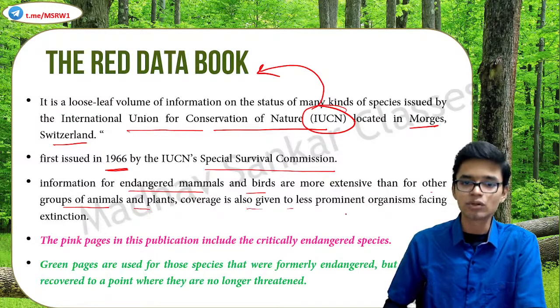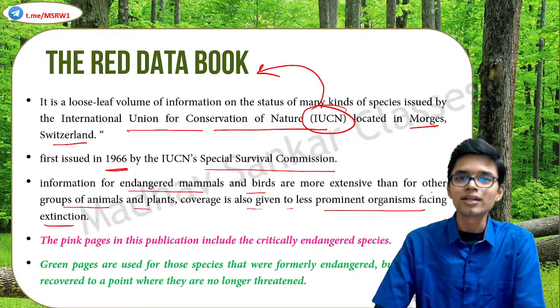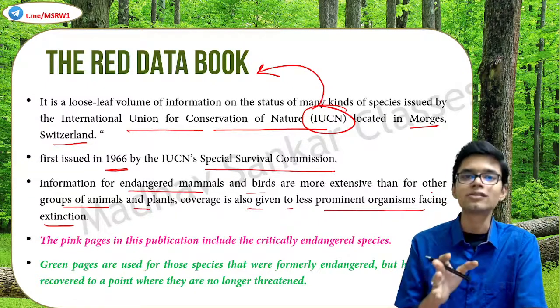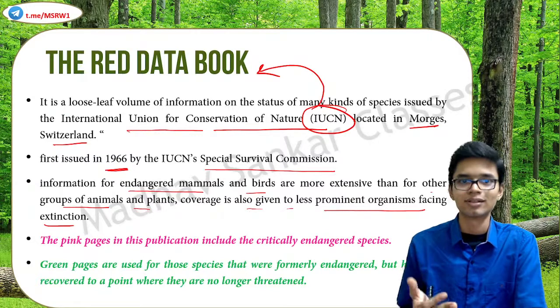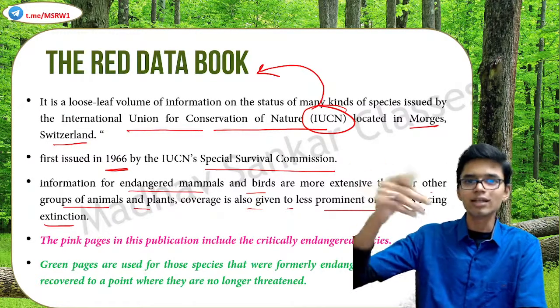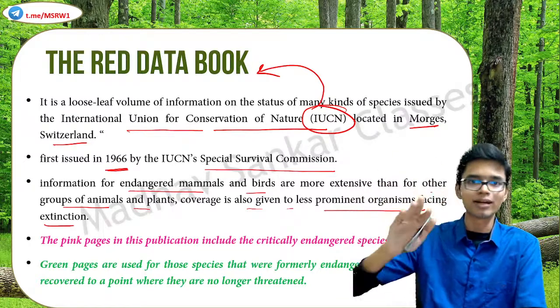Coverage is also given to less prominent organisms facing extinction. So the focus is on those species of animals and plants which are at high risk of extinction, and accordingly their position is kept in the Red Data Book.